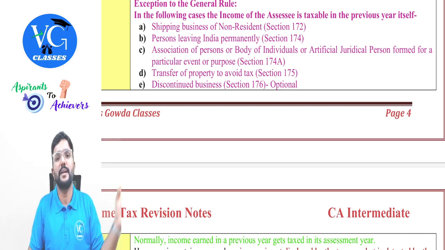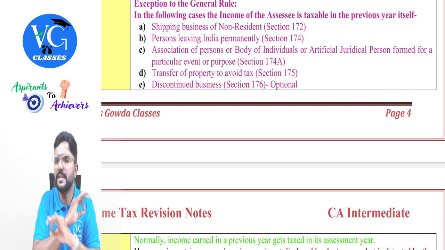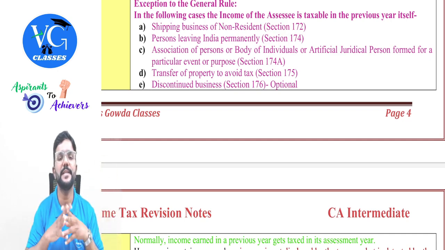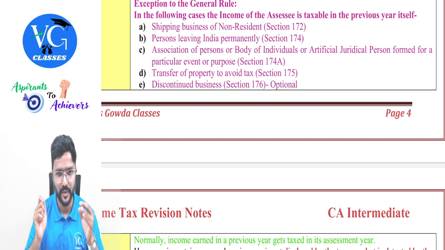But assume my grandfather had 100 acres of land. He doesn't have any other asset, any other income, and he is selling that asset during the previous year and he doesn't have any intention to pay tax. In that case, can the assessing officer charge and collect the tax in the previous year itself? Yes, guys.